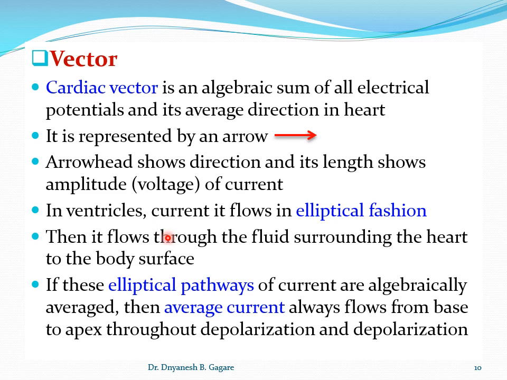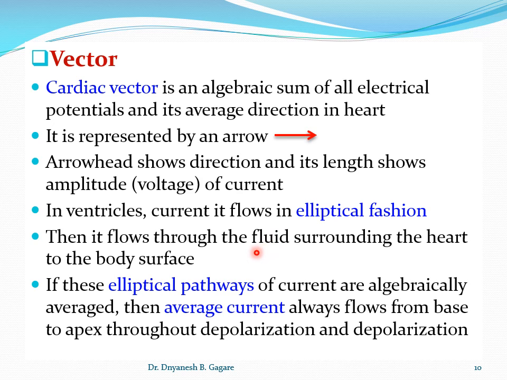Now I also told you that in the ventricle the current flows in various directions, and if you take all those directions together, that current flow is called the elliptical fashion. Because many times I told you that in the ventricle initially the current flows from base to apex in the septum, then the next moment it flows via the inner surface, from apex to base.